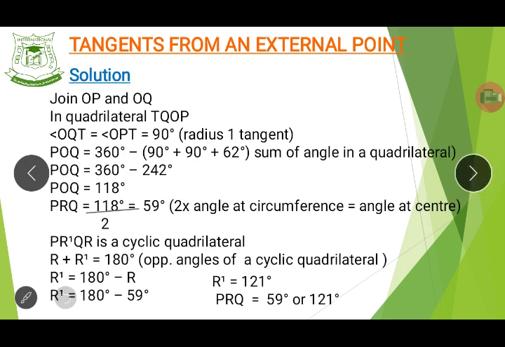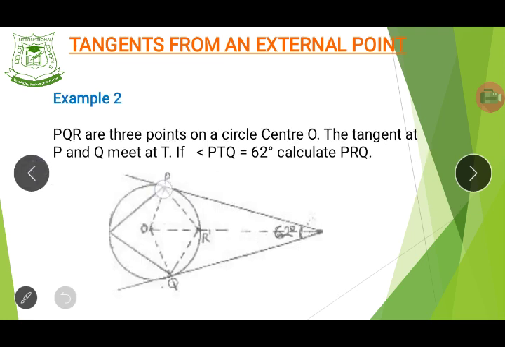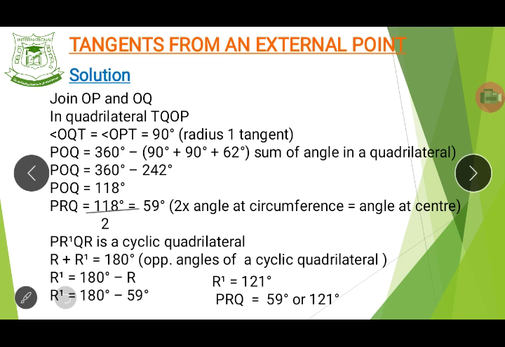That is the case. So that is why we have this as a solution. That is, you divide the angle at point O by 2 to get the angle at point R. That is PRQ, this angle. So it still remains another PRQ, which is this angle. Do you see that now? So what is the way to solve that? It's also a cyclic quadrilateral, as we have indicated here. So it's a cyclic quadrilateral. So now R plus R1, or as you can say, the what's it called now?